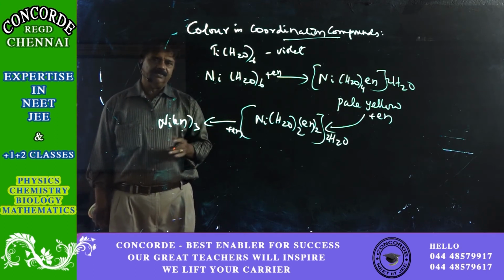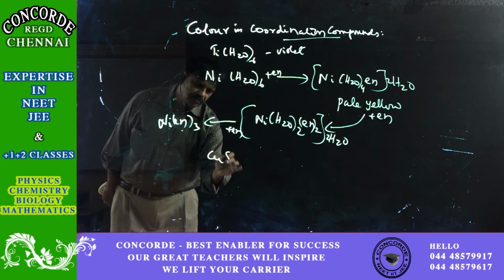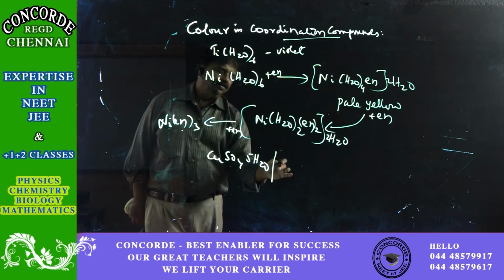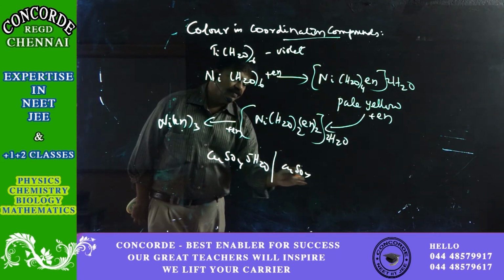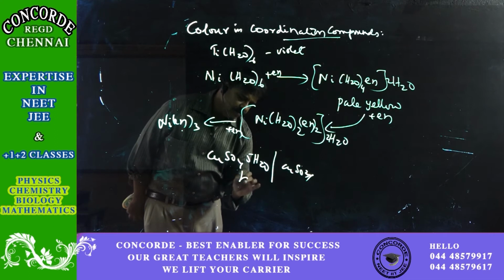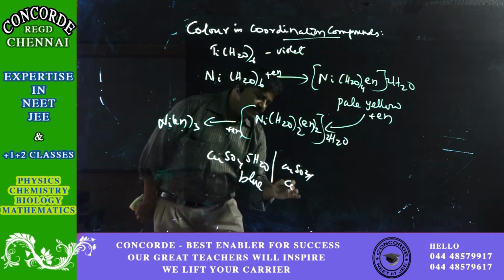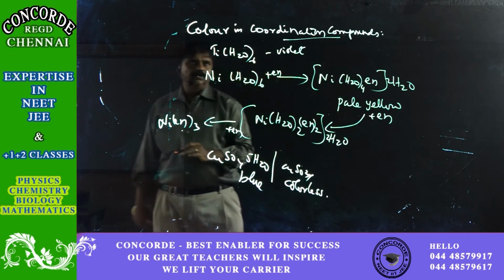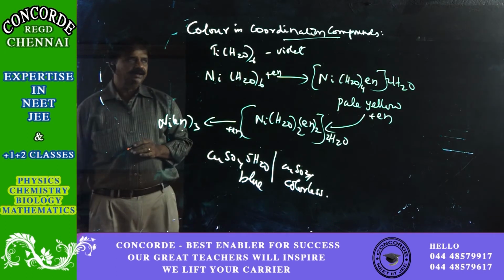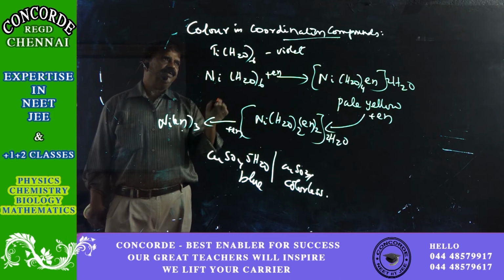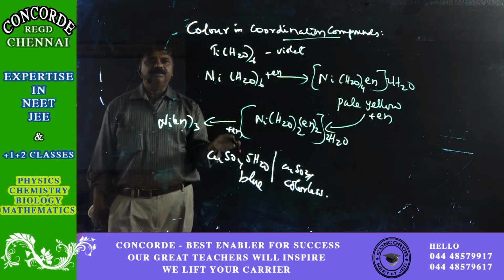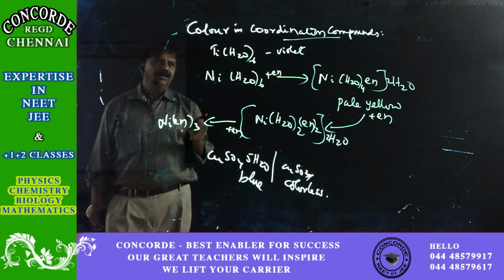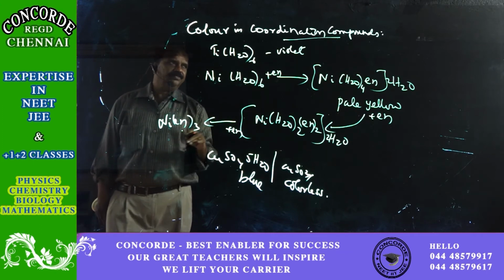Typically, CuSO4·5H2O is blue in color and CuSO4 is colorless. This is about the color in coordination compounds, which is because of the energy difference, with electrons raised from T2g to Eg, the d-d transition.